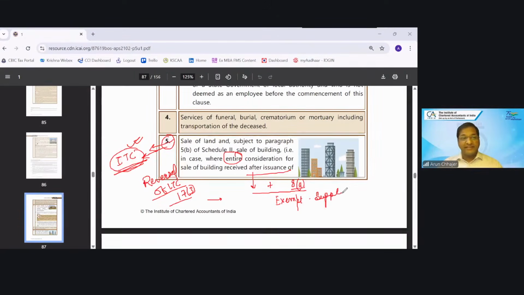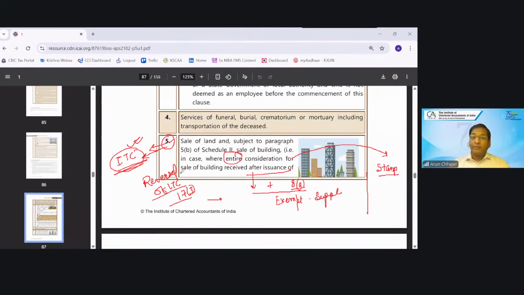And very nicely said by Gita that for this purpose, the value will be treated as the stamp duty value, the value on which stamp duty has been paid. So the value which is taken for the purpose of stamp duty, the same will be treated here.